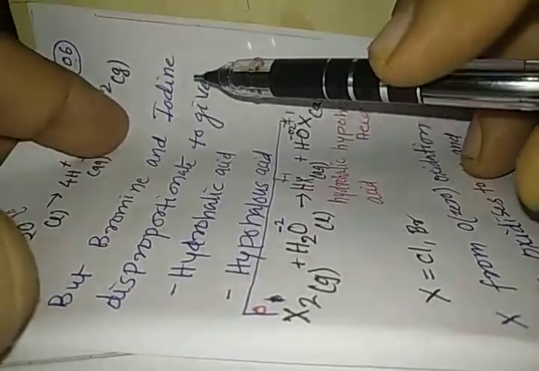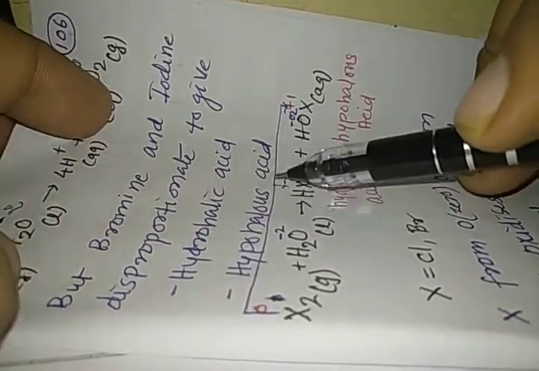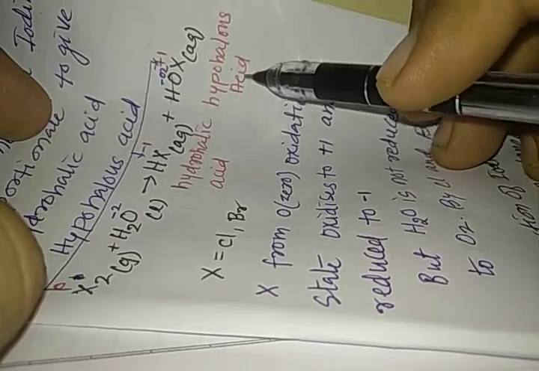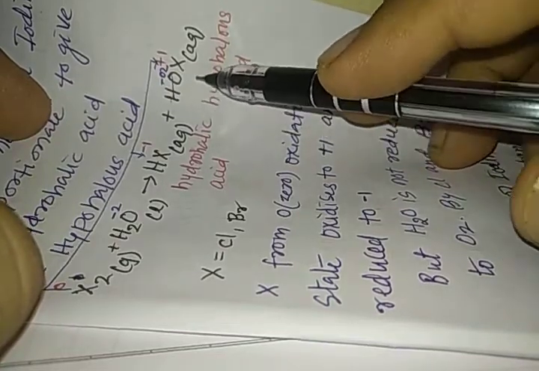But chlorine and bromine disproportionate to give hydrohalic acid and hypohalous acid. You can see, if you have X as Br or Cl, when they react with water, they produce hydrohalic acid like HCl or HBr, and they produce hypohalous acid like HOCl or HOBr.